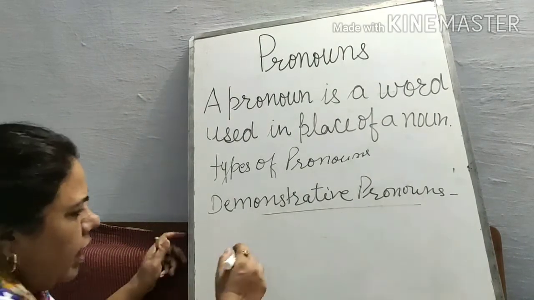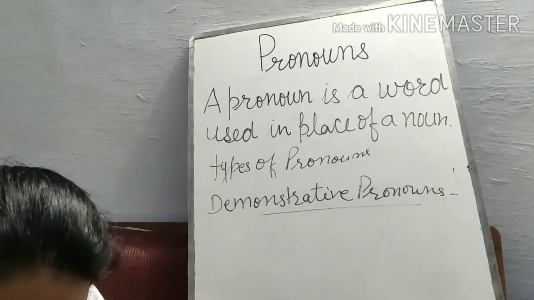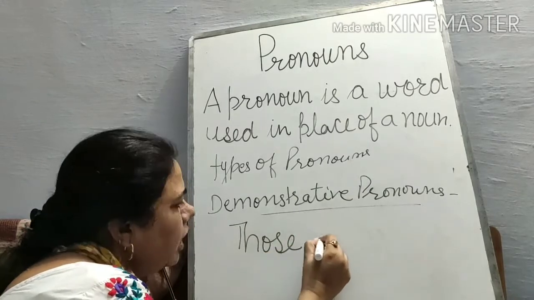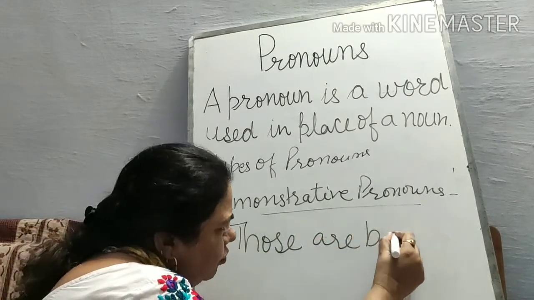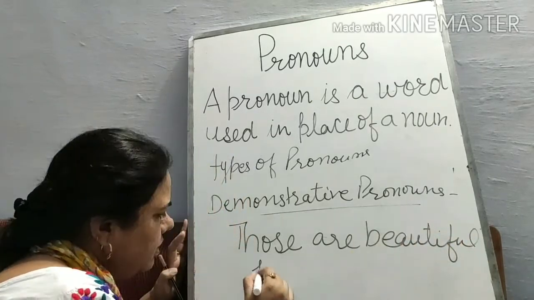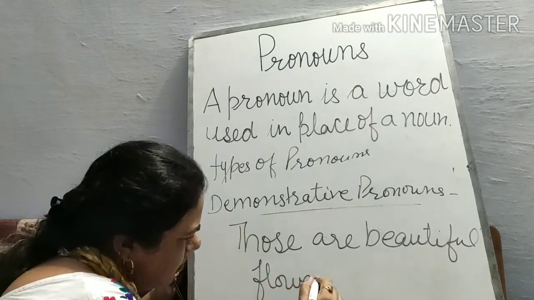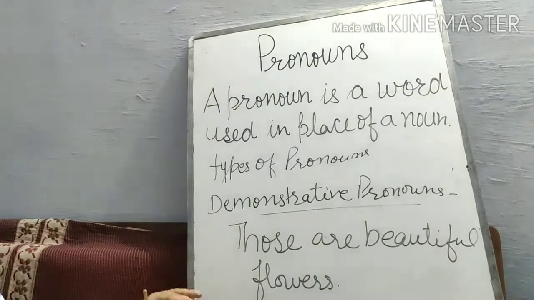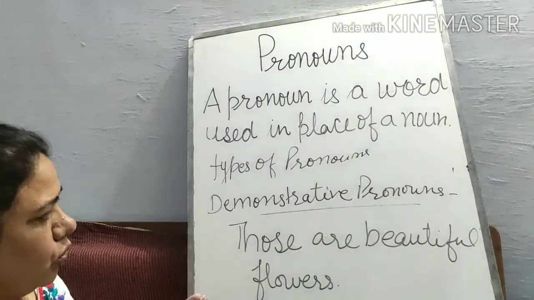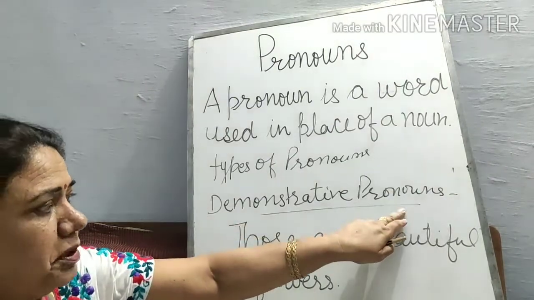Next I am giving you one example of those also. Those are beautiful flowers. These are my classmates. This, that, these, those come in demonstrative pronouns.